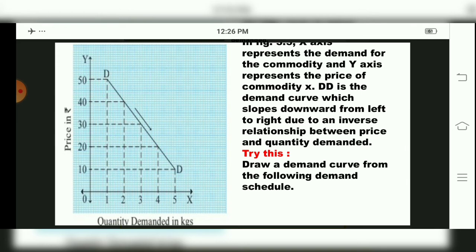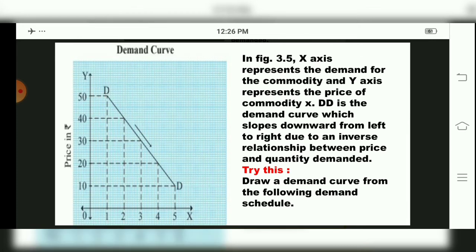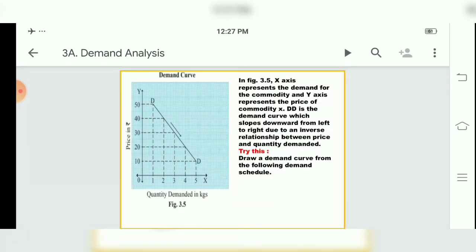Again I will repeat. On the x-axis, what is there? Quantity demanded in kgs. On the y-axis, price in rupees. Then we have seen according to the table that for 50 rupees only 1 kg was demanded. Then at 40, 2 kgs, at 30, 3, and as the price was reduced, a higher quantity was demanded. So this we studied, that it shows an inverse relationship between price and quantity demanded. So here also we have to explain that the DD curve is sloping downward, keep in mind, children, from left to right due to an inverse relationship between price and quantity demanded.